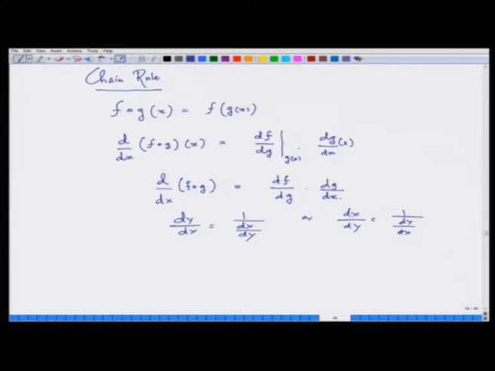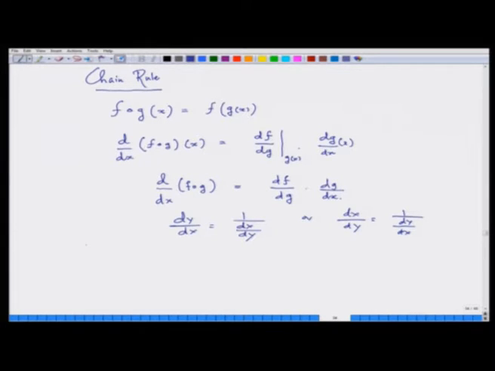When I have asked certain students, as per my experience, they have simply said that okay, it is so obvious, it should be like that. But it is not so obvious. You are not inverting fractions, you are not inverting numbers. One has to remember that these are operators, so you cannot invert them as numbers. So, how do you get this thing? This comes from the chain rule.